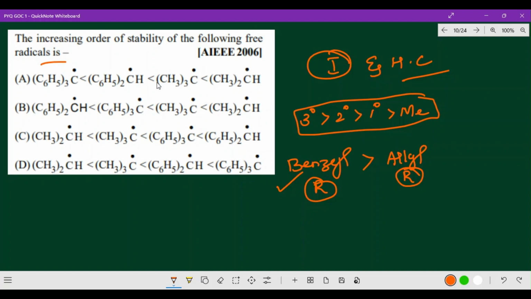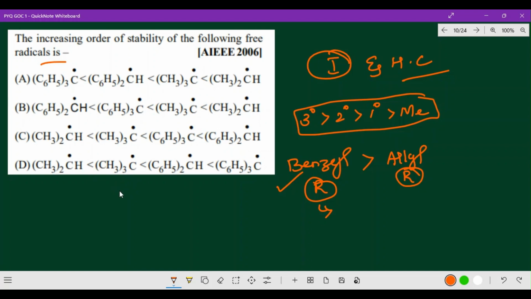Generally, aromatic groups will be more stable. Why? Because more resonance structures are available, so definitely this will be more stable than aliphatic. That is what I just mentioned. Allyl also has resonance structures available, but when we consider aromatic, more resonating structures will be available.